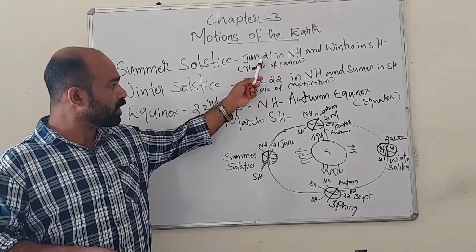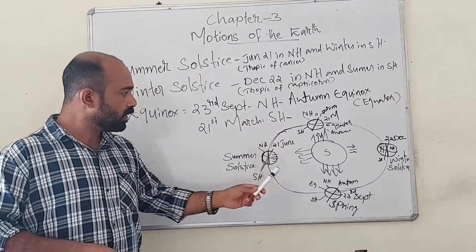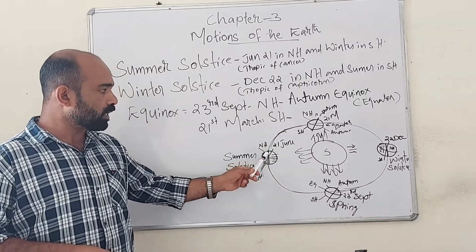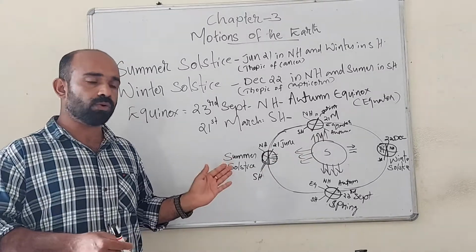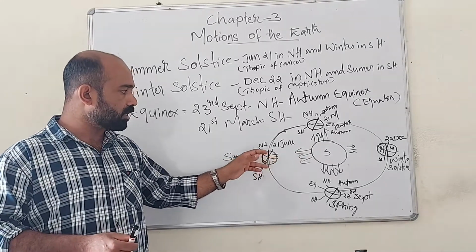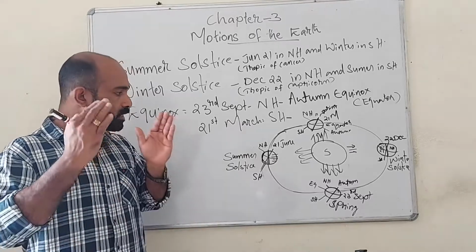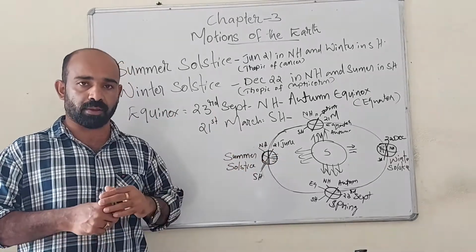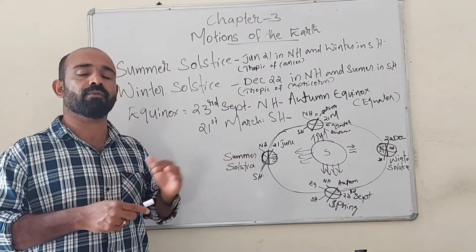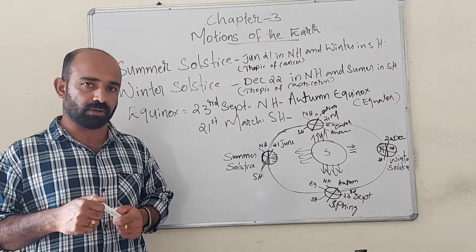On June 21, in this figure you can see that the northern hemisphere is tilted towards the sun. Tropic of Cancer is in the northern hemisphere. Sunlight will fall maximum over the northern hemisphere, especially over Tropic of Cancer.